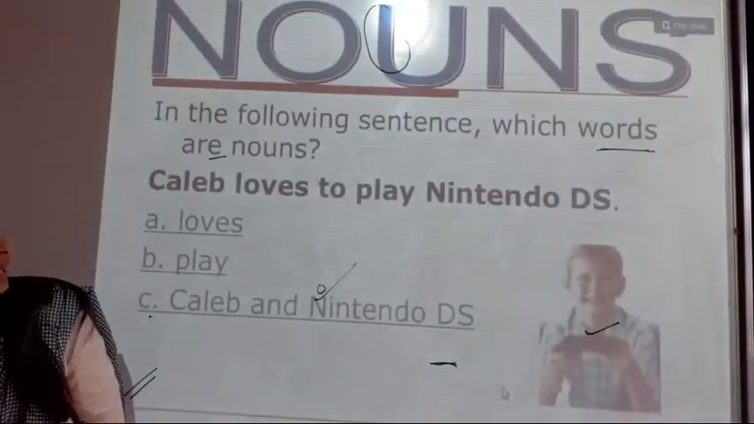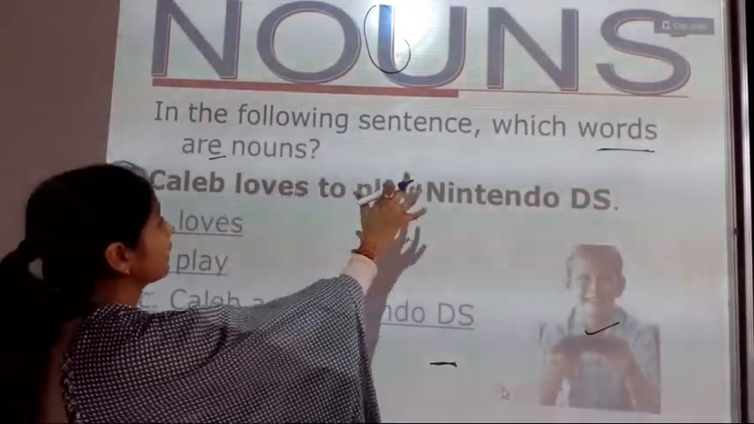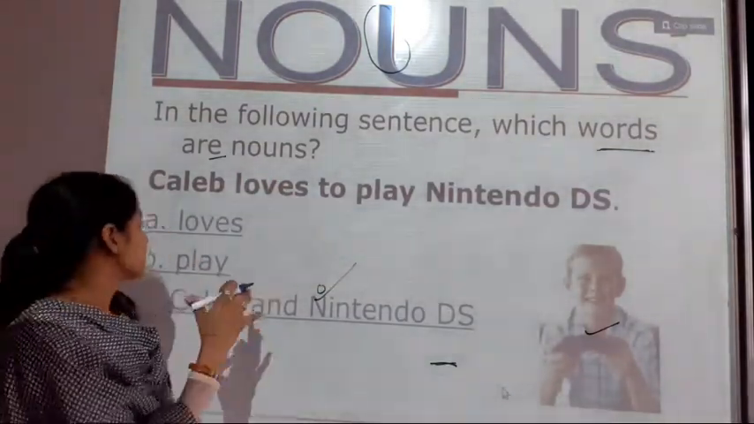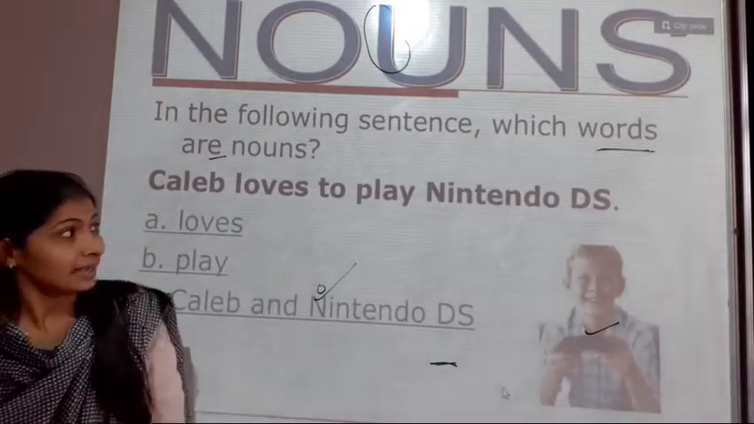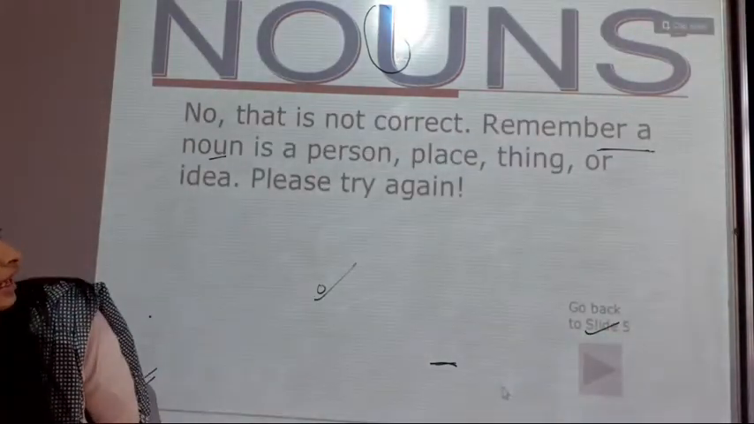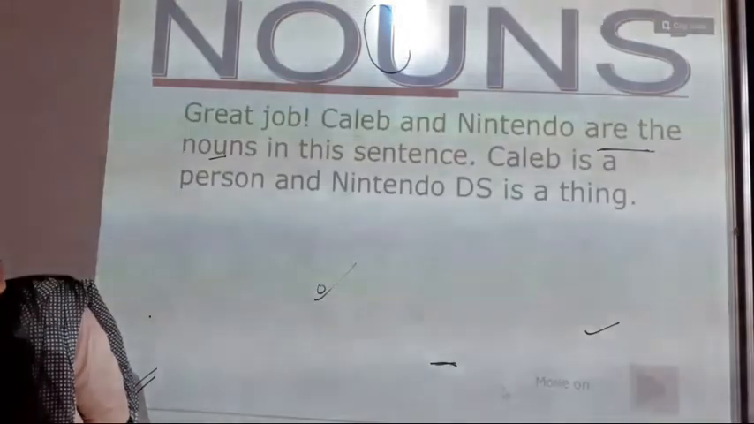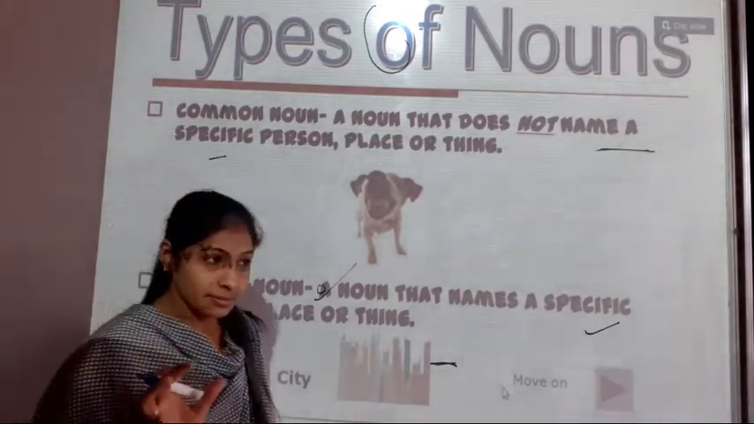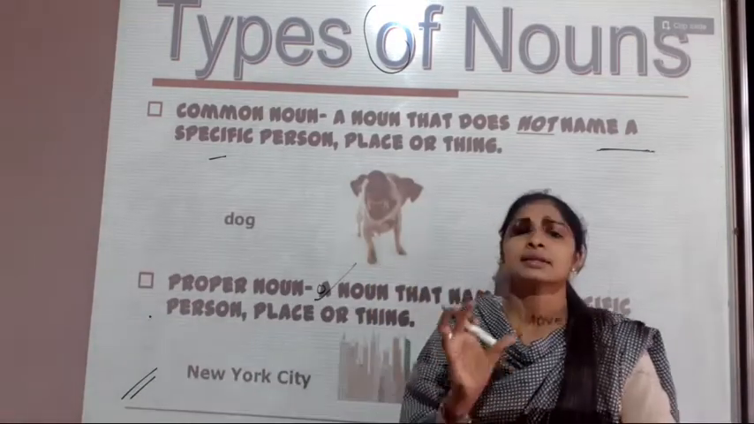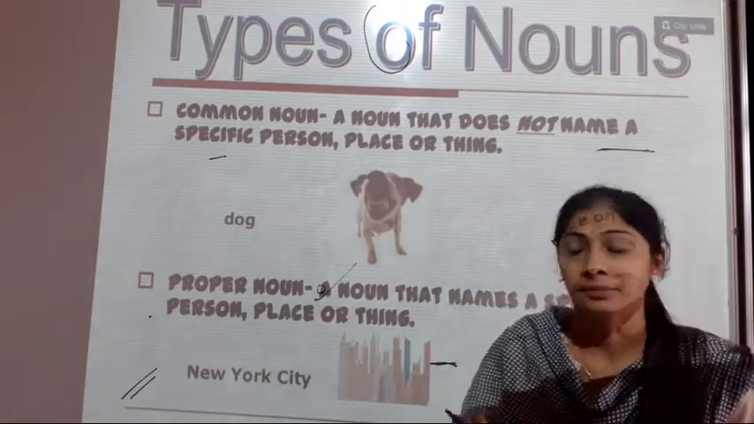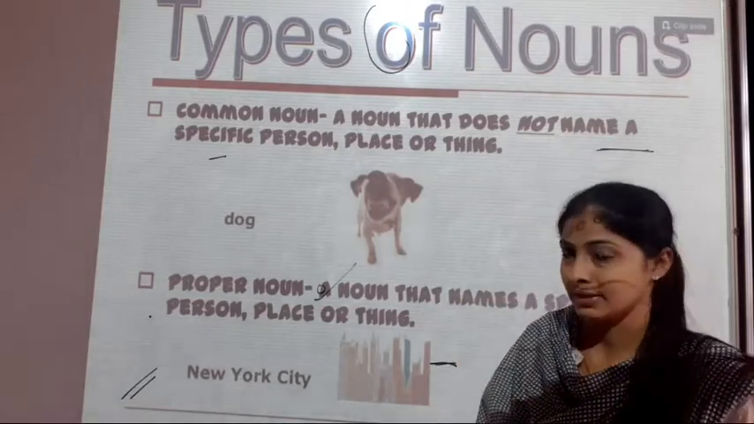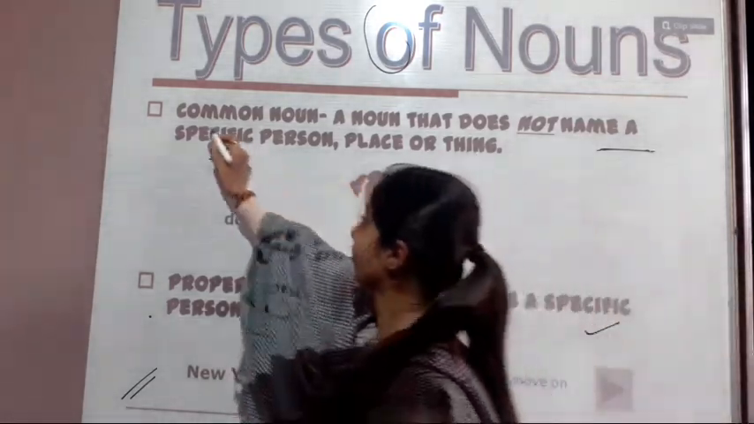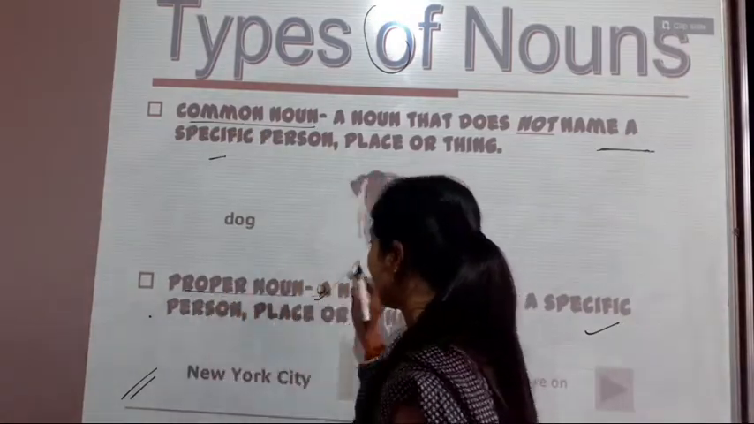Then see, in the following sentence, which words are the nouns? As we have discussed, there is the subject, things, idea or a person. Now students, remember this. There are many types of nouns. First, it's a common noun, proper noun.